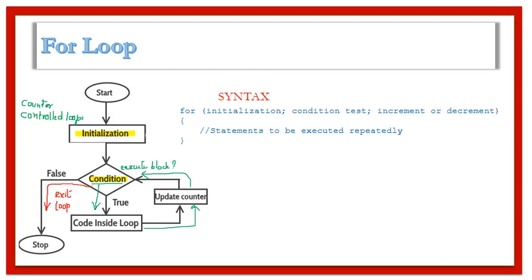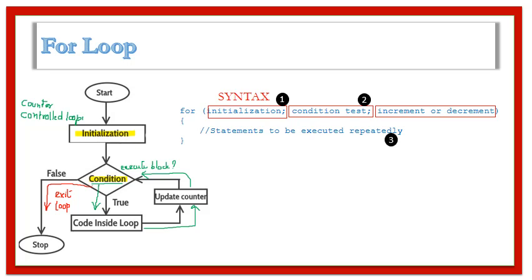A for loop contains all three steps in one single statement. The first step is initialization of the counter. This step is executed only once. Then the condition is checked to decide if the body should be executed. If the condition is true, the body executes and control goes to the fourth step, that is to update the counter value.